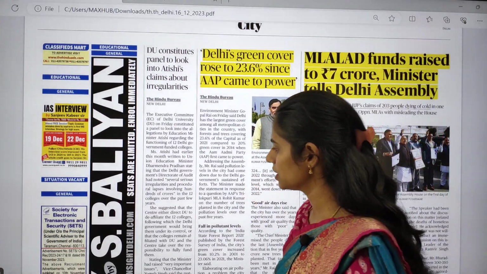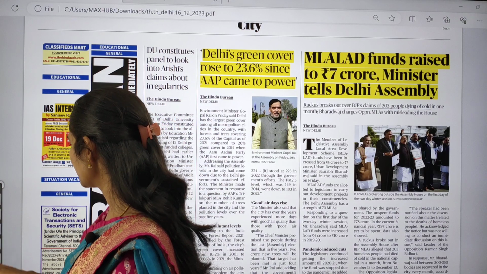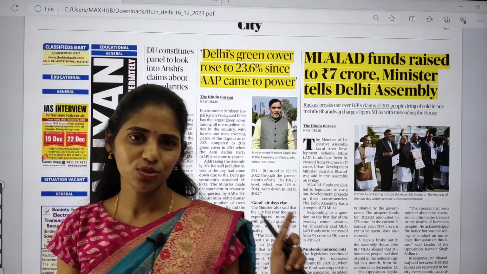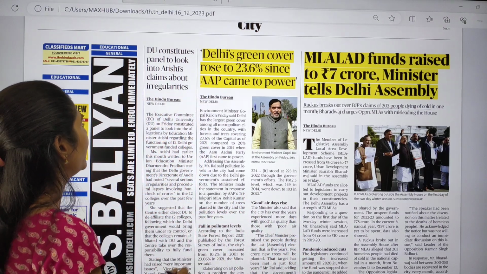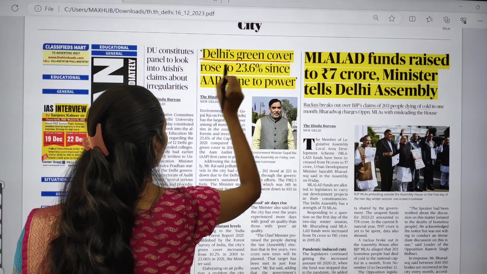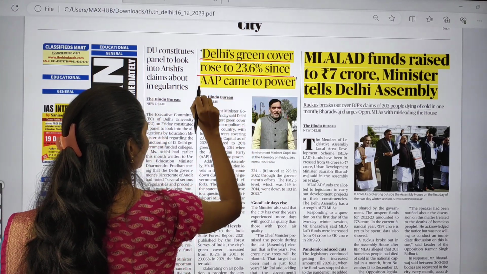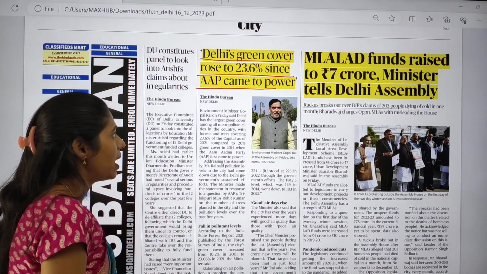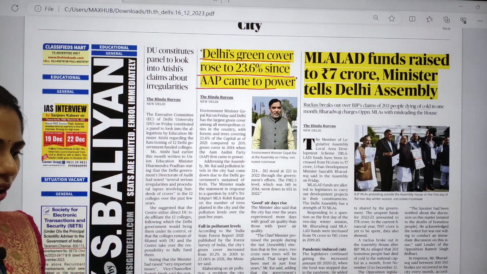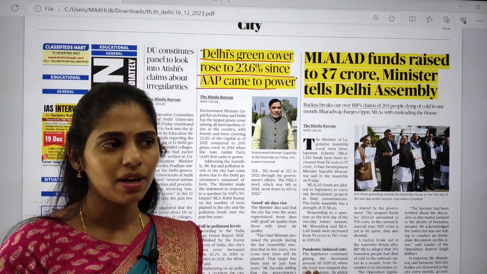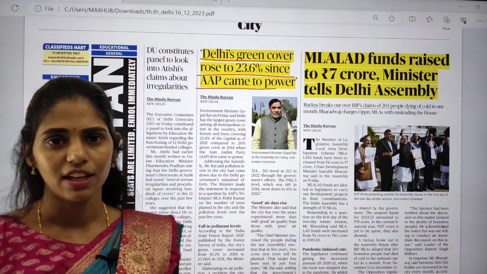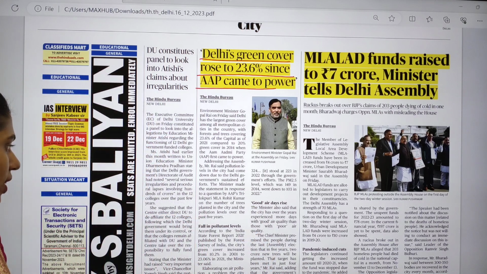So now let us see the city page, because I am taking the Delhi edition. So these are the news of Delhi. Here you can see Delhi's green cover rose to 23.6% since the Aam Aadmi Party came into power. So we are not talking about which party came and did this afforestation. We don't want that.